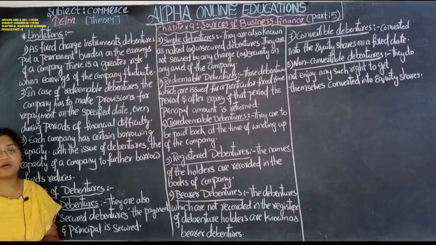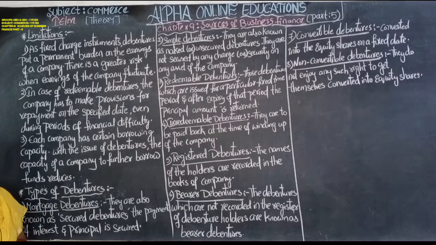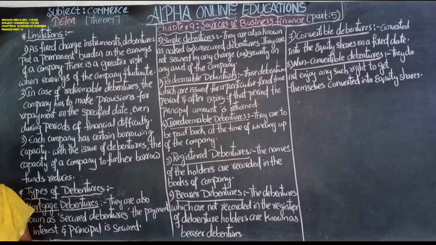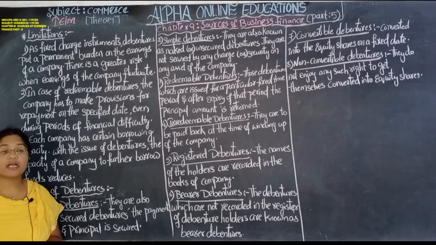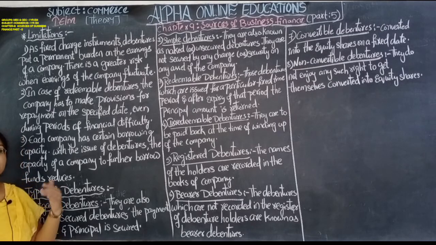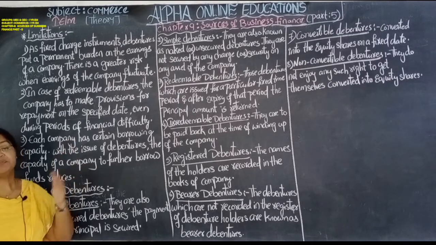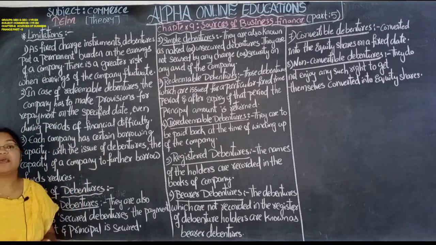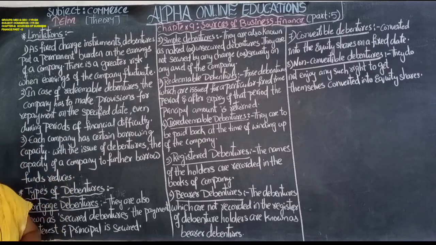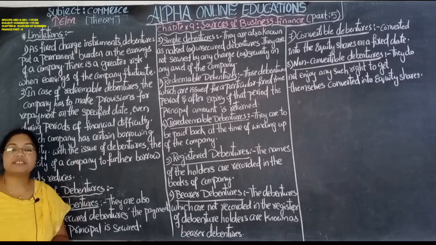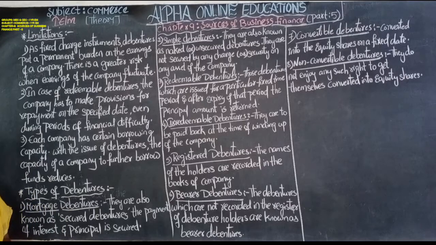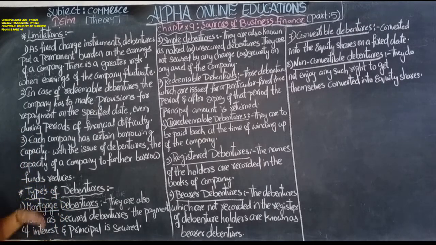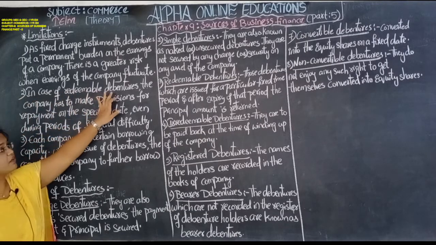the debenture holder? So it is very problematic and very risky for the company to pay a fixed rate of interest to the debenture holder, because the company's profits are always fluctuating. Fluctuating means sometimes it will be more, sometimes maximum, and sometimes very low. So due to these fluctuations, it becomes very problematic for the company to declare the fixed rate of interest to the debenture holders. In case of redeemable